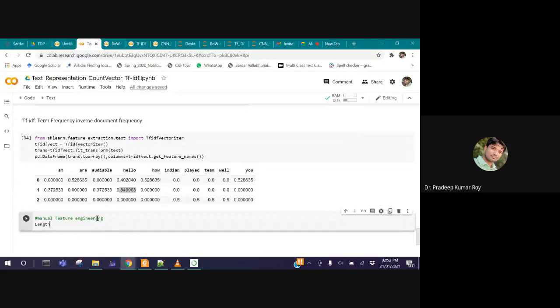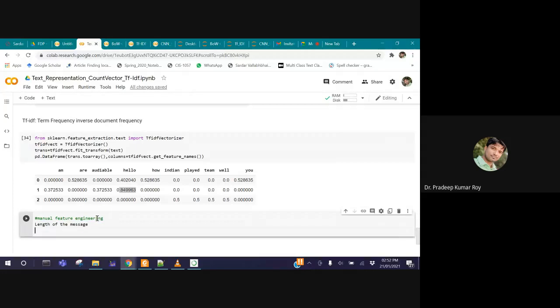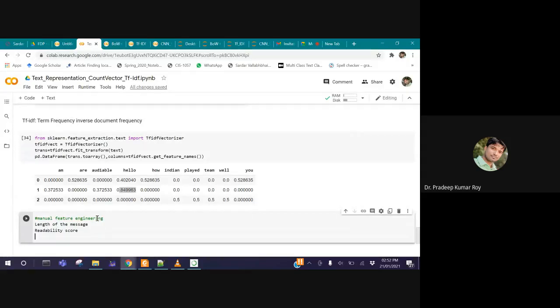That may be one feature, the length of the message, or second, maybe its readability score. So instead of individual words as features, you can do some feature engineering, and you have to identify the possible features for the given text.